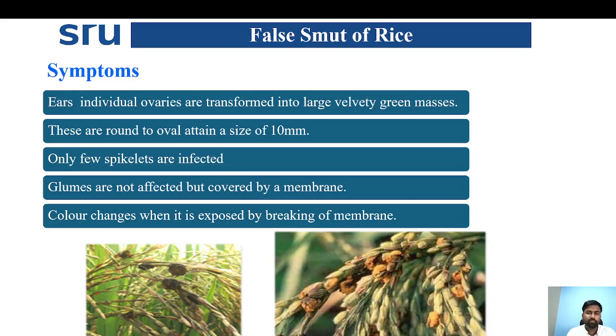Coming to the symptoms of false smut of rice, individually the ovaries in the ears are transformed into large velvety green masses. These are round to oval, and attain a size of 10 mm in diameter. Only a few spikelets are infected. Glumes are not affected but are covered by a membrane. The color changes when it is exposed by breaking of the membrane.